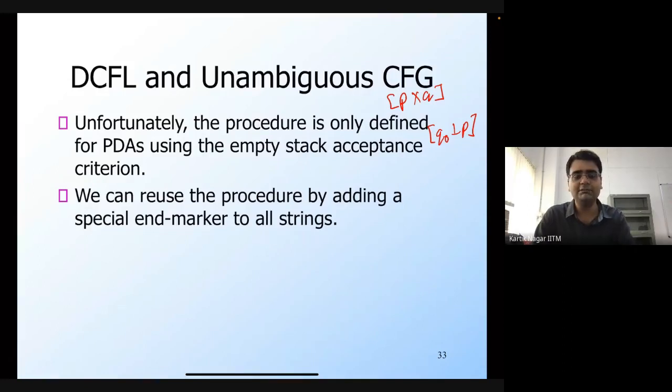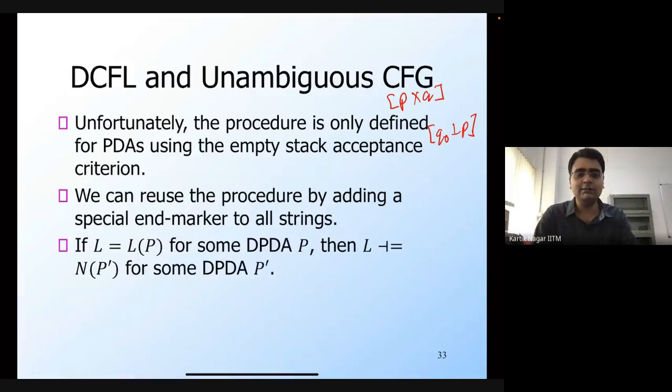We do this by adding a special end marker to all strings. Let's make this a bit more clear. Let's say that L is equal to L(P) for some DPDA P. L(P) is the notation that we use when we consider the acceptance criterion to be a final state. So you're given some language L, and you know that this language L is equal to L(P) for some DPDA P. This is the language accepted by the final state criterion for the DPDA P. Therefore, this is actually a DCFL.